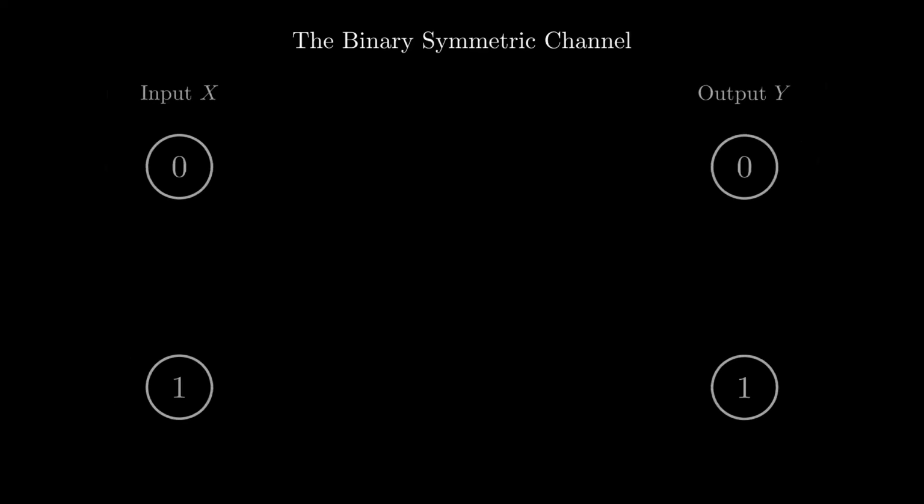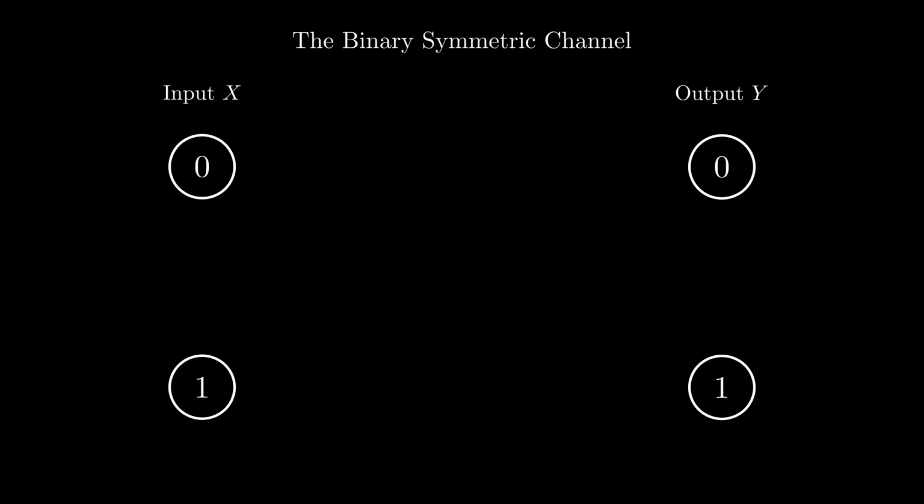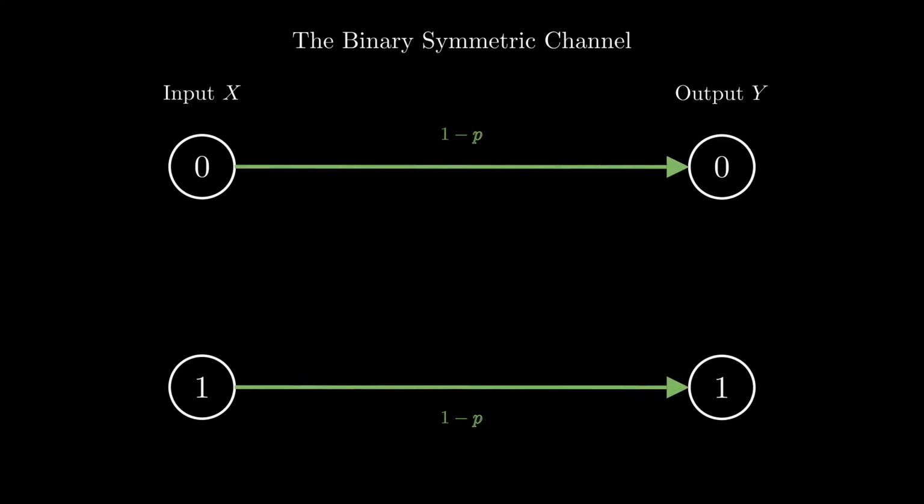Now that we understand how to measure information at the source, we face a new challenge. The real world is messy. When we transmit data, we send it through a channel. On the left, we have our input, X, the message we intend to send. On the right, the output, Y, the message effectively received. In an ideal world, if we send a 0, we receive a 0. If we send a 1, we receive a 1. We call this the probability of success, or 1 minus p.